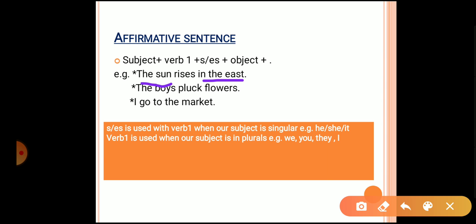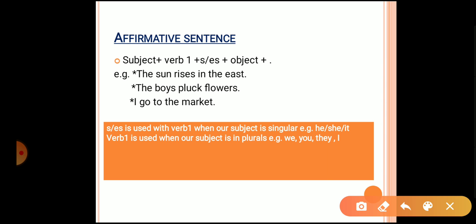So it is the very first sentence, the sun rises in the east. Next we are having the boys pluck flowers. So who is the subject in here? The boys is the subject. And then we are having verb, that is pluck. And lastly we are having object, flowers. Okay. And third we are having I go to the market.